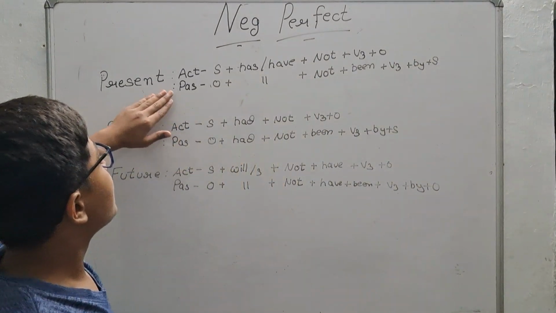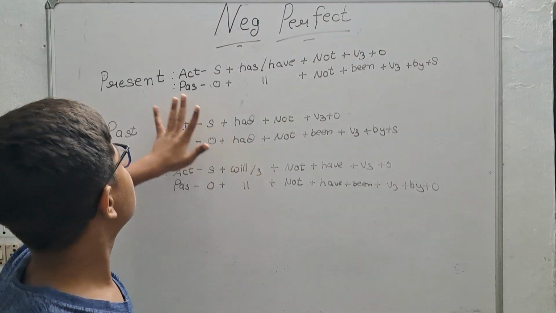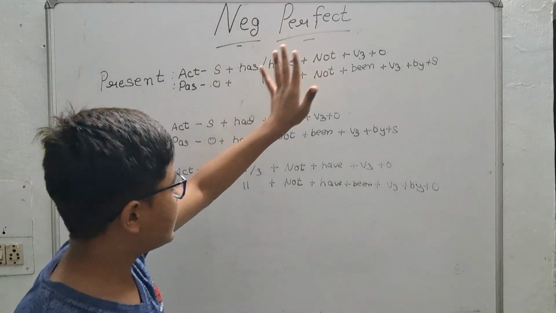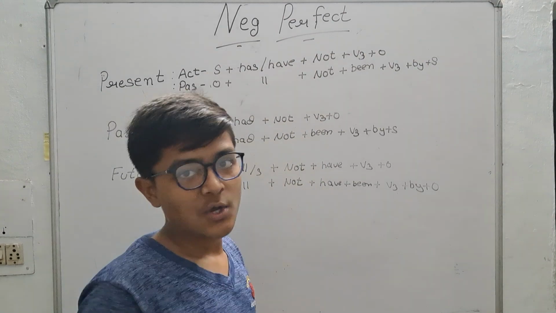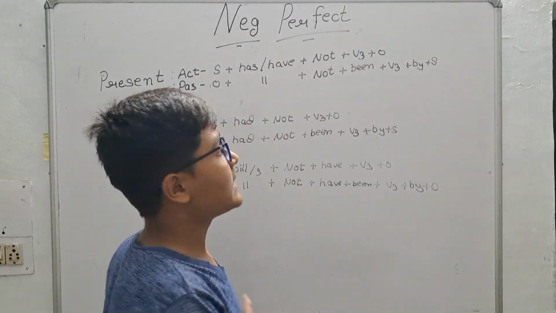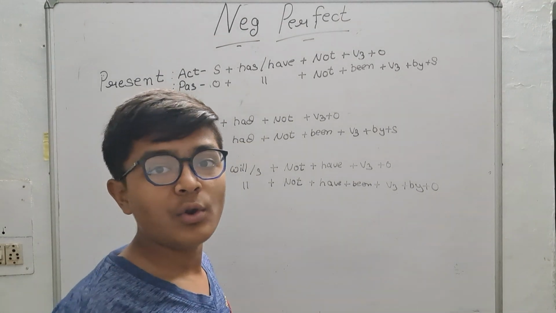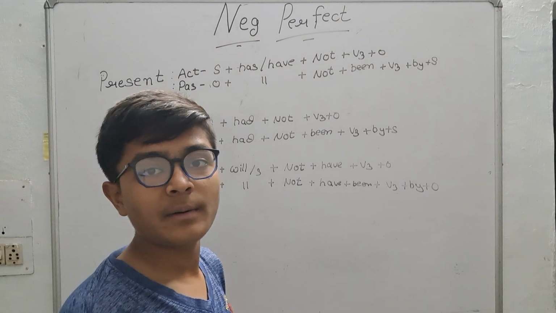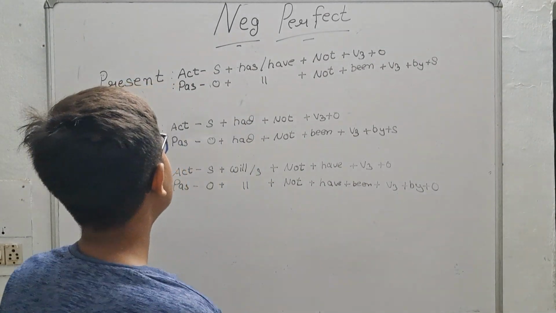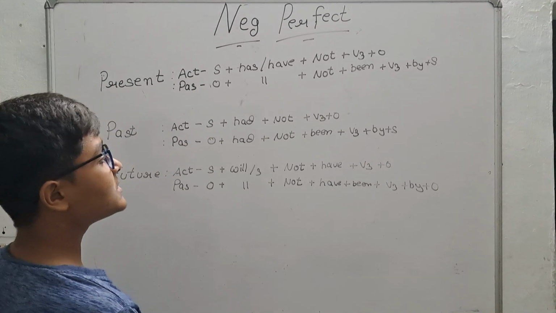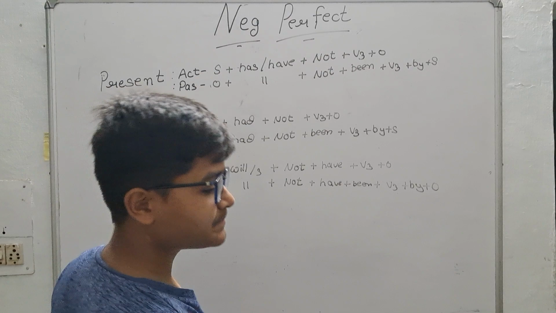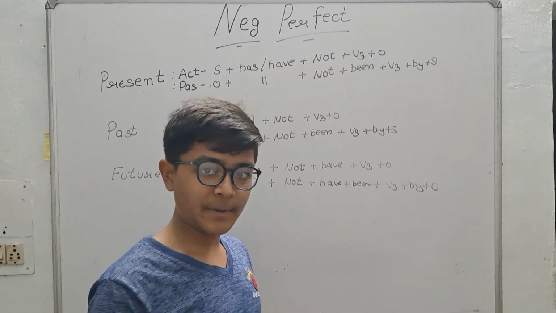Okay students, give me the examples of present negative perfect tense, past negative perfect tense, future negative perfect tense. Comment box will be full of the examples. I hope that you have all become a master in active passive. So let me know in the comment box the examples. I'm giving the formats. You have to just put the subject, object, helping verb and verb.